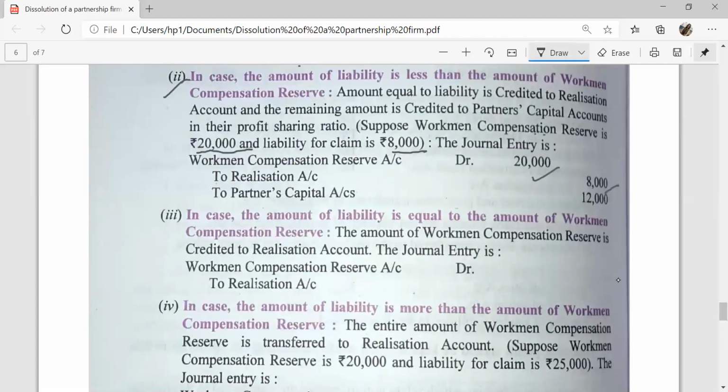Next case, the amount of liability is equal to the amount of workman compensation reserve. Workman compensation reserve is 20,000 and liability is also 20,000. Then the whole amount of workman compensation reserve will be transferred to the realization account and nothing is left for distribution among the partners.